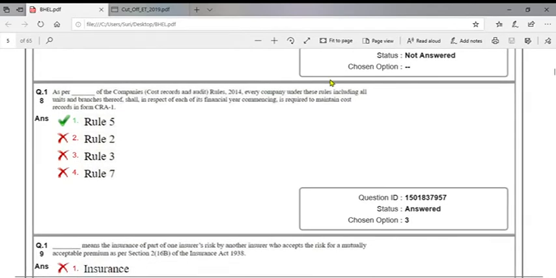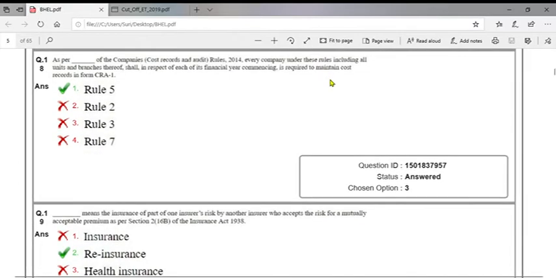As per the Companies (Cost Records and Audit) Rules 2014, every company under these rules, including all units and branches thereof, shall, in respect of each of its financial years commencing, be required to maintain cost records in Form CRA-1. So Rule 5 prescribes the CRA-1 form. Rule 3 describes the turnover limit to maintain the cost audit books.